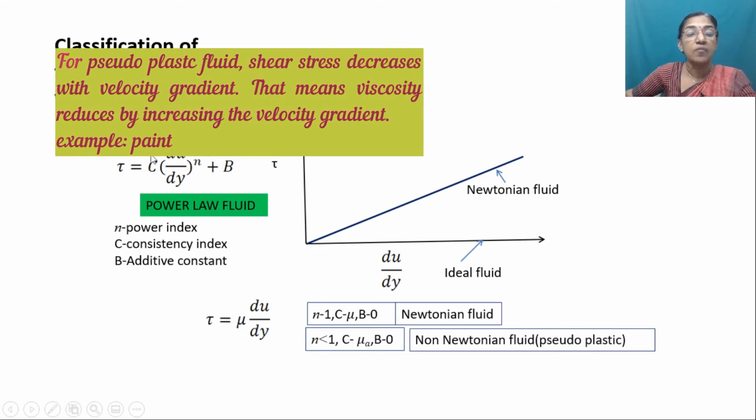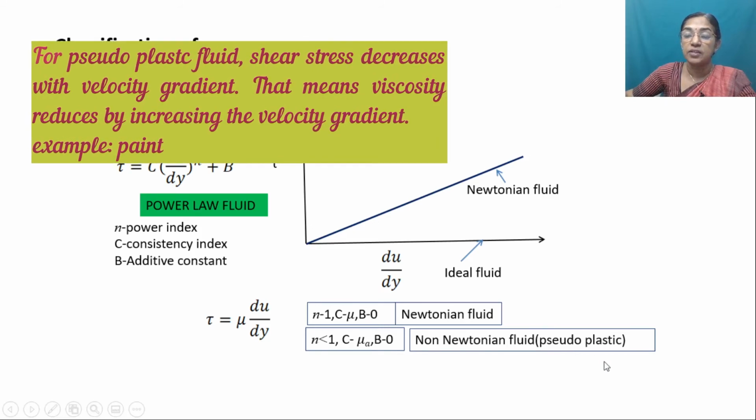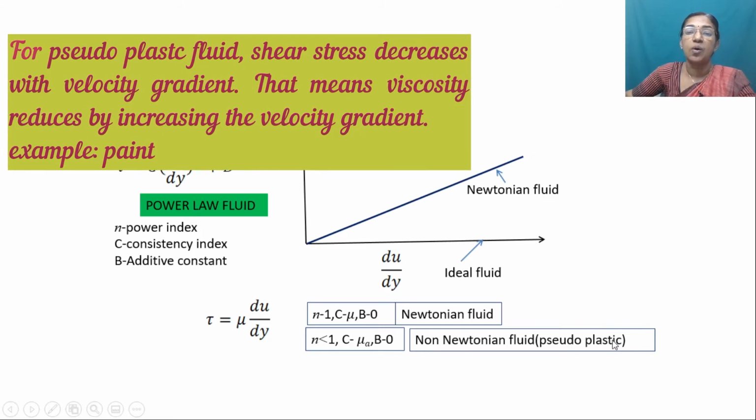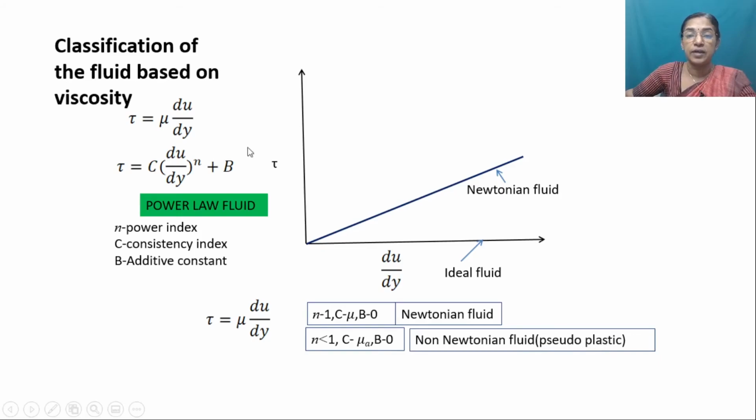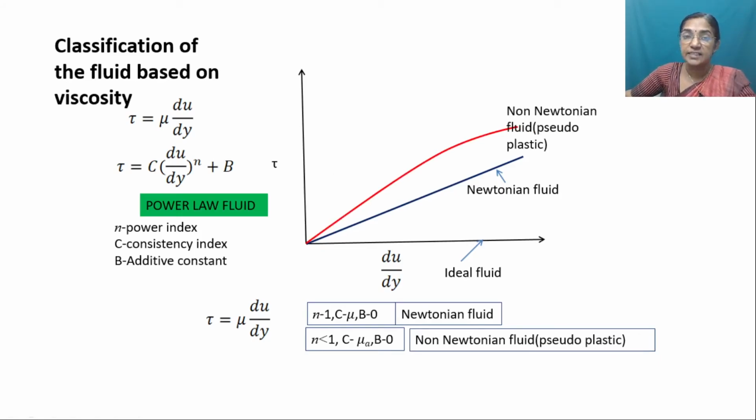So if you are plotting tau versus du by dy for this pseudoplastic fluid, or for this non-Newtonian fluid, then you will have a nonlinear curve. For example, if you are taking coffee in a cup and we are moving, the coffee starts to spill over the cup. In that case, if you increase the movement, or increase the velocity gradient, viscosity gets reduced.